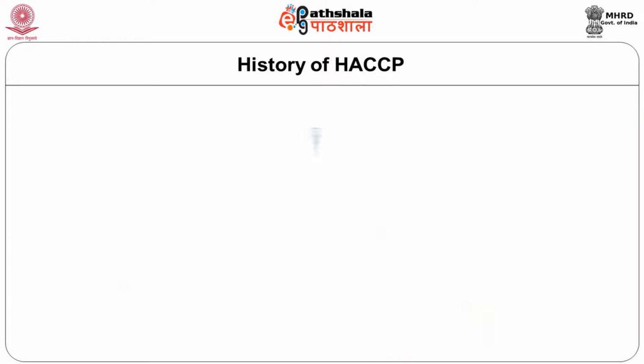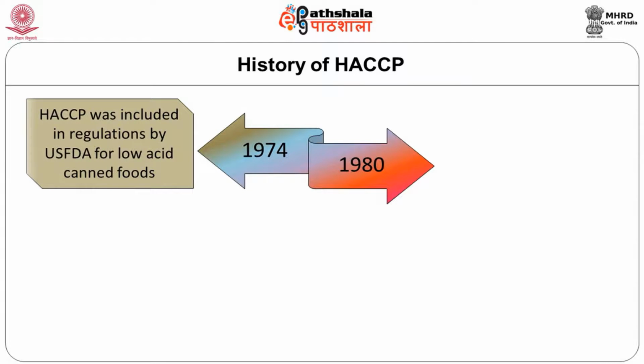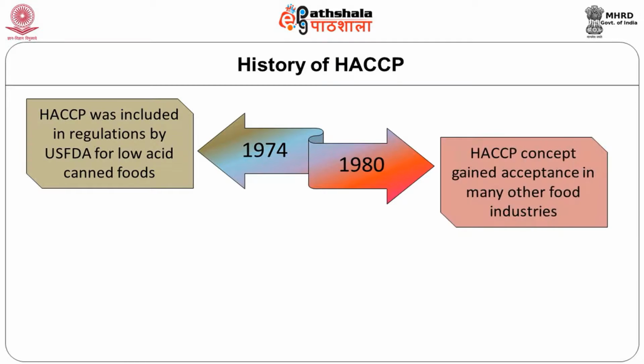After that, in 1974, the US FDA started applying this for low acid canned foods. In the 1980s, the HACCP concept gained acceptance in many other food industries, not only low acid canned foods. Now people have realized it is a very important concept that addresses food safety.